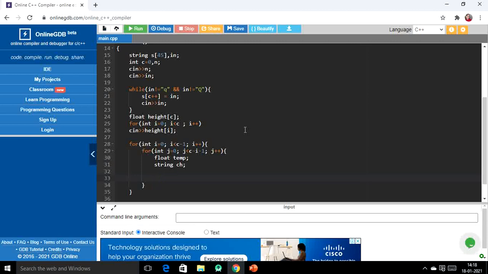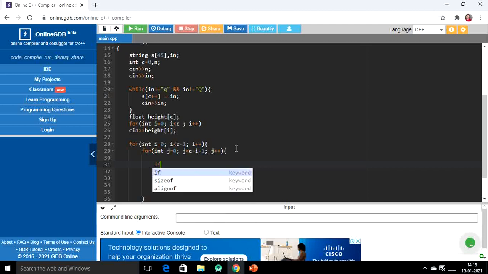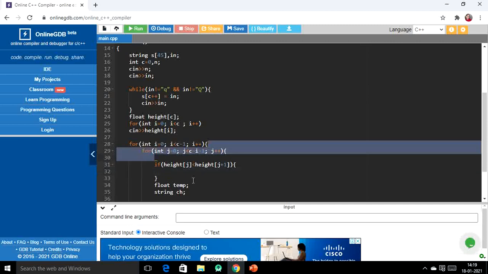We are trying to arrange our array elements in descending order, right? So we will first check if height of jth element is less than height of j plus 1. So if this is the condition, then simply what we have to do,